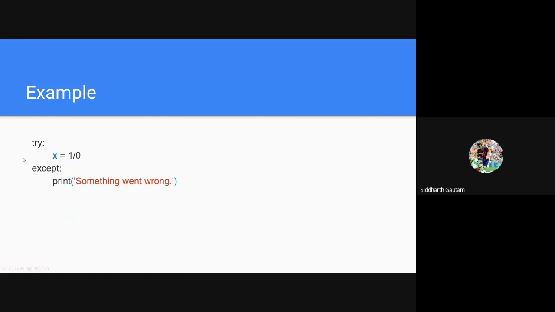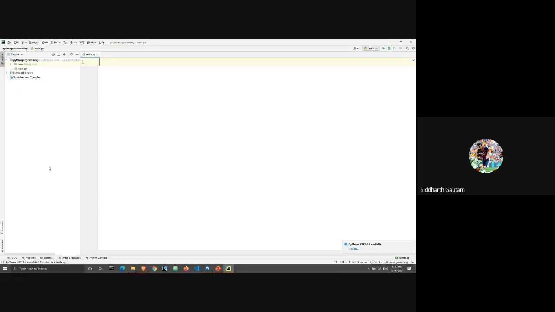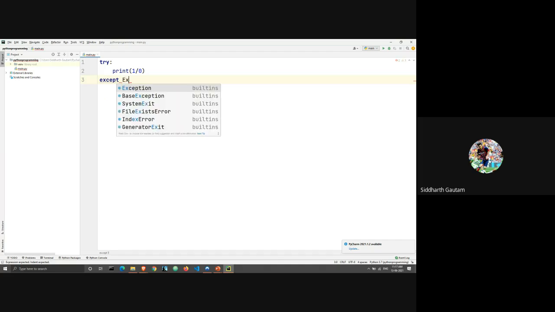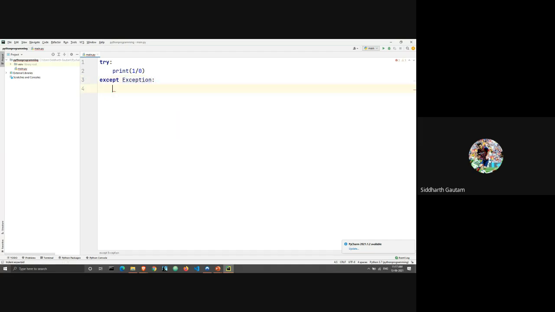All right, so this is our example here. Let's just go to our IDE. What I'm going to do is write try, and then print 1 divided by 0. Now I'm going to write except, or rather except Exception. I will let you know why I've written except Exception instead of just except. I'm just going to print something went wrong.